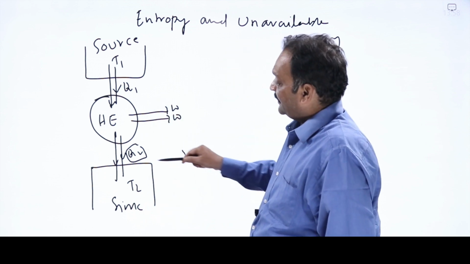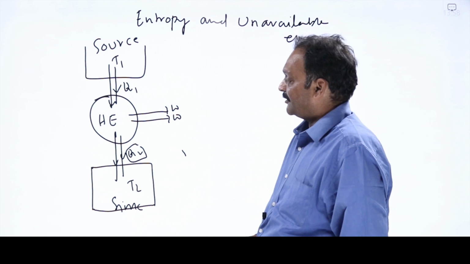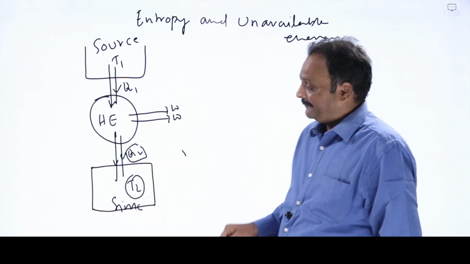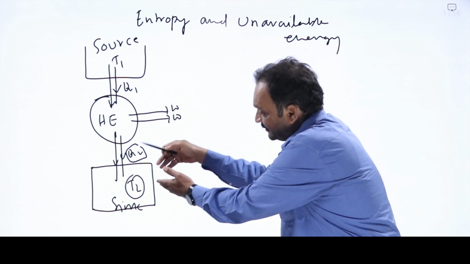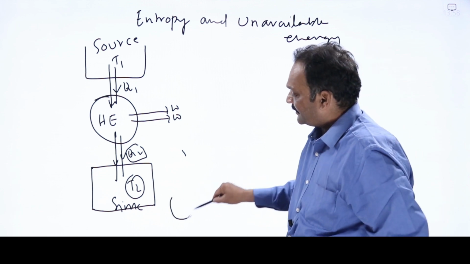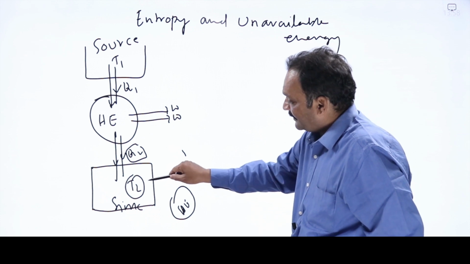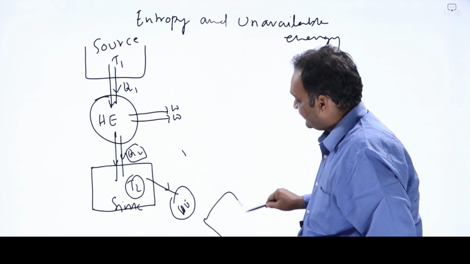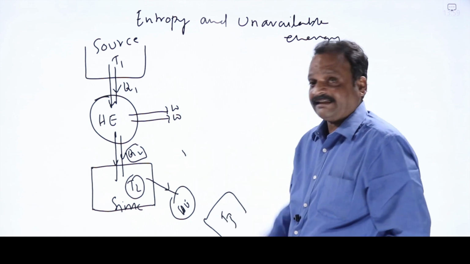Now, sir, we have to convert this energy also into work. That means there is one more option for me. I have to make this sink the source for another heat engine. Find a lower temperature than T2, then operate that heat engine between T2 and a still lower temperature, say T3. So there will be another heat engine where this sink becomes our source, and there is another sink at a still lower temperature T3. That is, T3 is lower than T2.